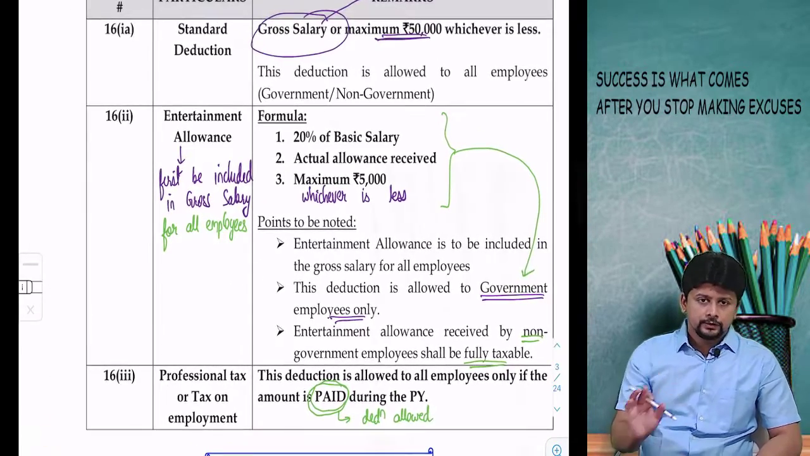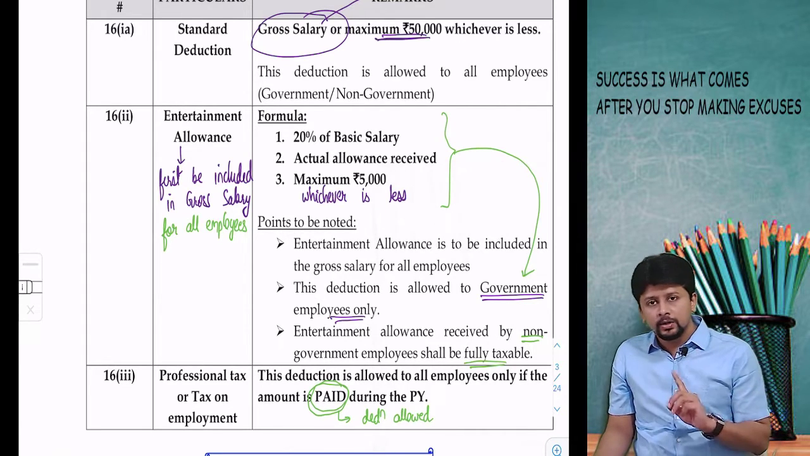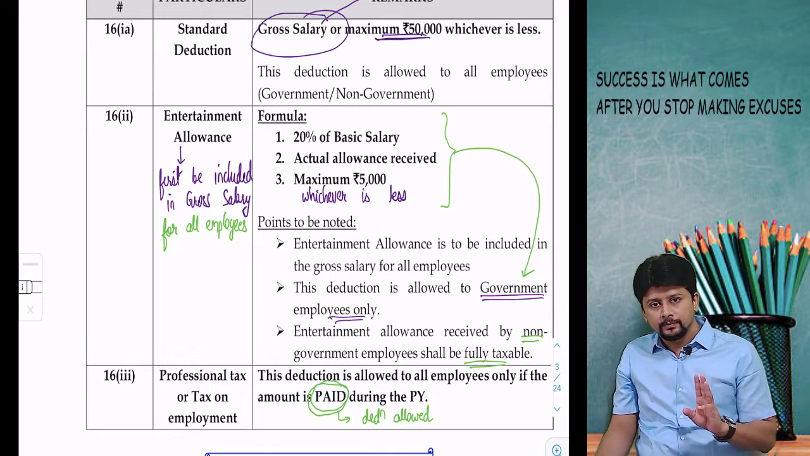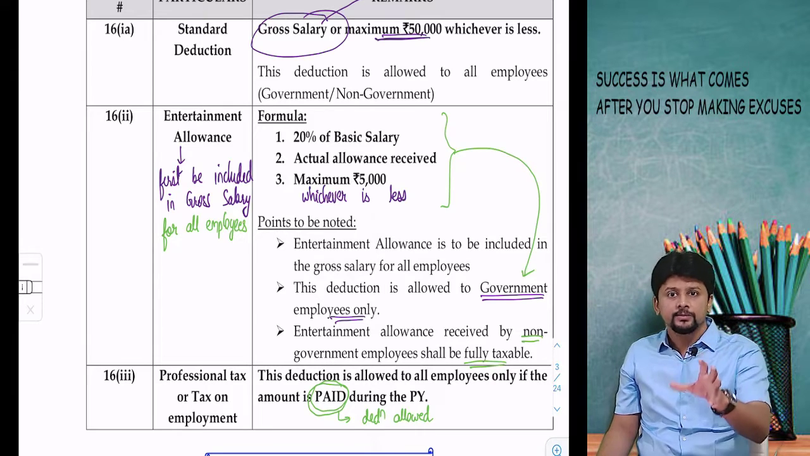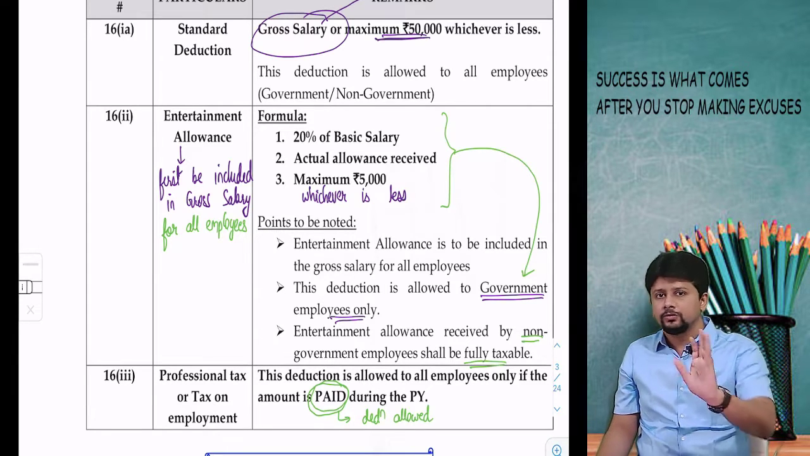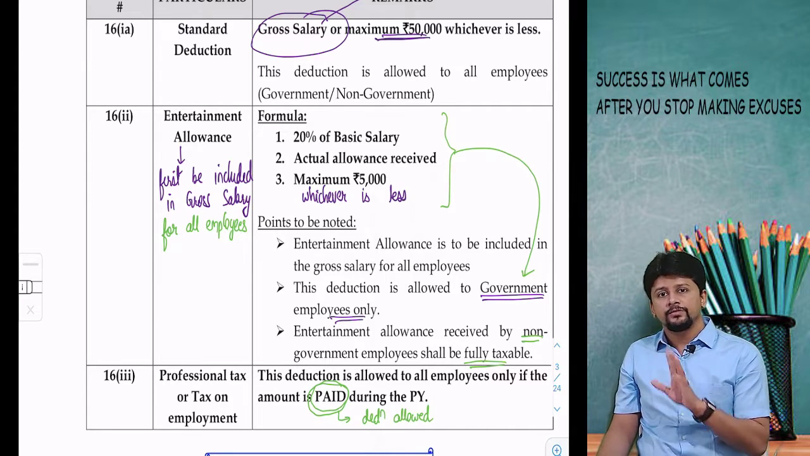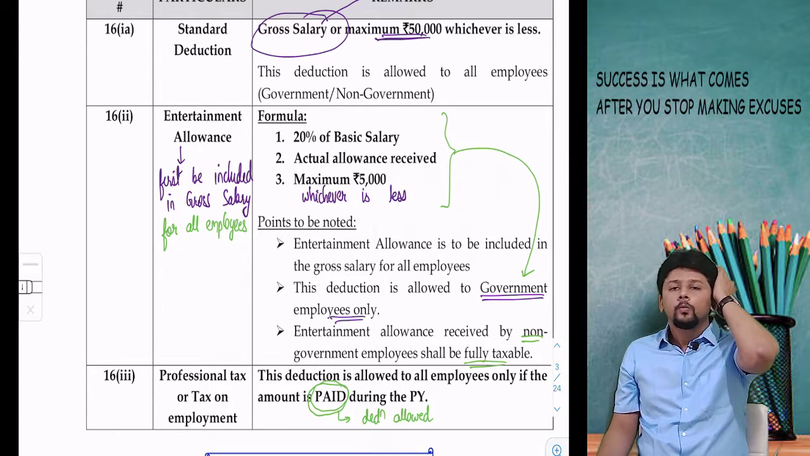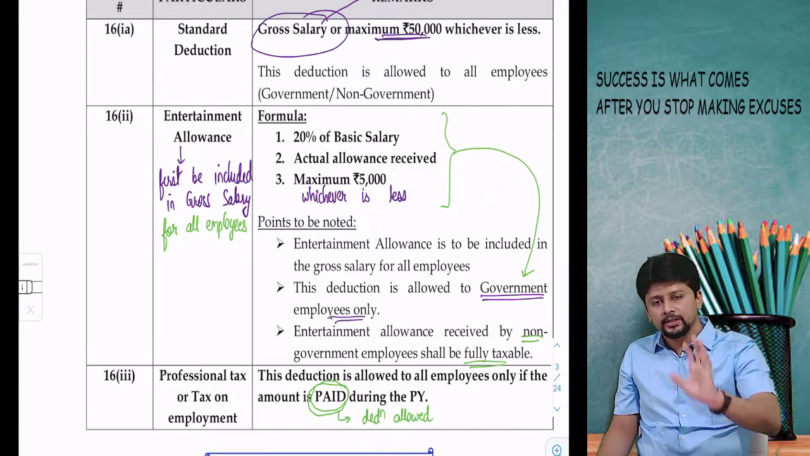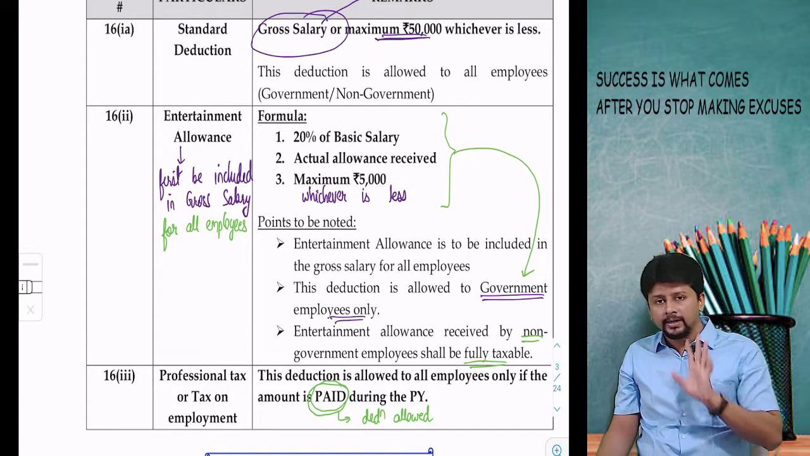These are the 3 deductions, nothing beyond this. Standard deduction to all employees, entertainment allowance only to government employees, professional tax all employees. Professional tax, there is no amount put in the Income Tax Act as a maximum. Whatever is the amount of professional tax, you will get a deduction. Constitution of India has put a maximum limit of 2,500 rupees for the year. Income Tax Act does not put any amount limit. Whatever is the amount that has been paid, that will be allowed as a deduction. Standard deduction maximum 50,000 available to all employees. Entertainment allowance maximum 5,000 only available to government employees.